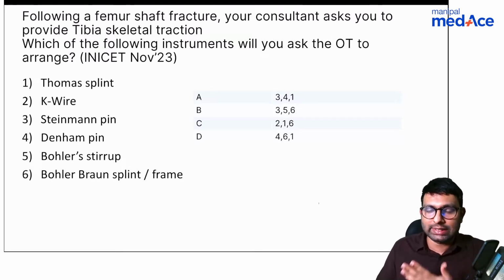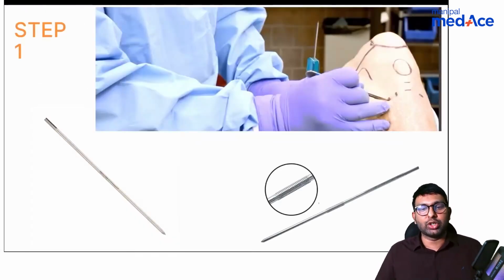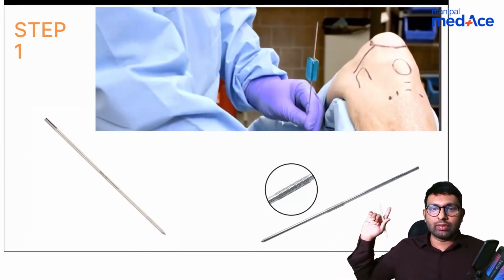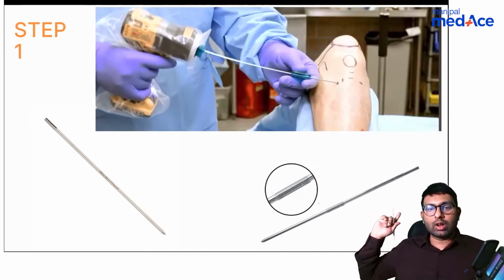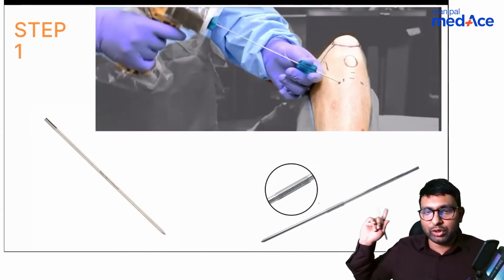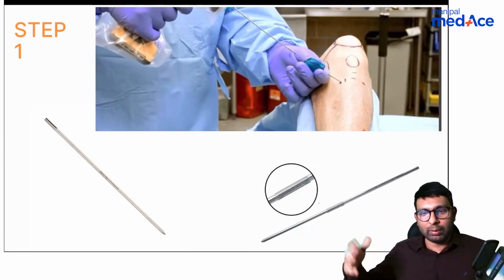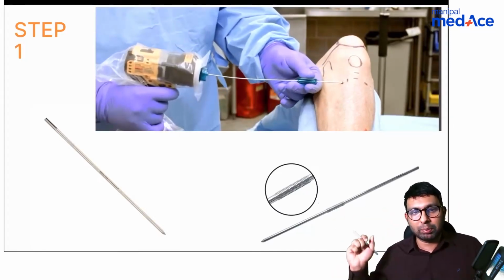Let's go back to hospitals and let's see how we do this skeletal traction fixation. First we take the patient into the OT, and in the OT, look at this image, look at the animation or the video that is placed here. You can see how first we are applying a pin into the proximal tibia. We are drilling a pin into the proximal tibia. We do all the marking. We see to it that the neurovascular area is kept away, and then we put this pin.